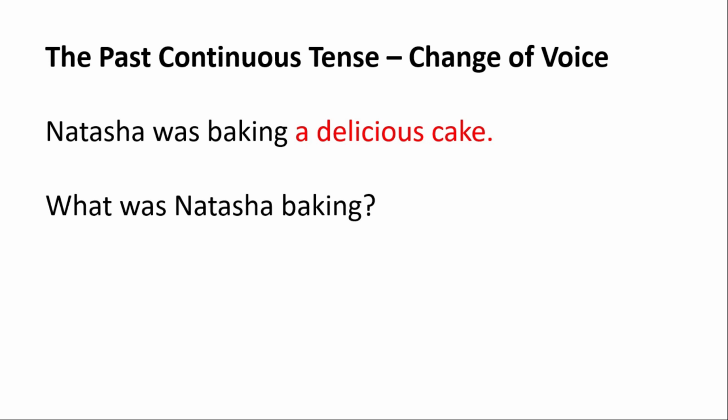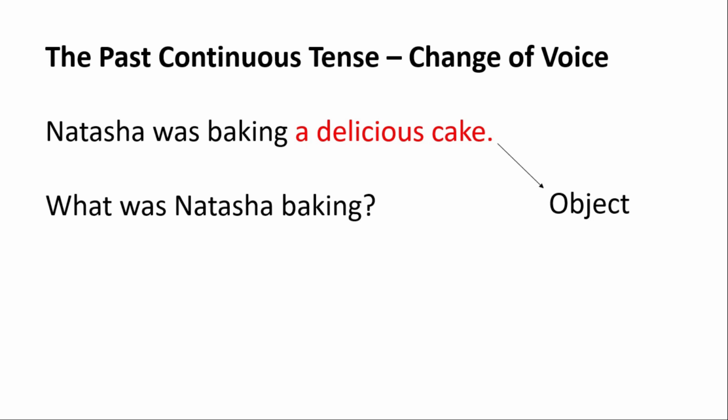For that purpose, we have to ask a question. That is, what was Natasha baking? So students, find out what was Natasha baking. Of course, a delicious cake, that is the object of the sentence.